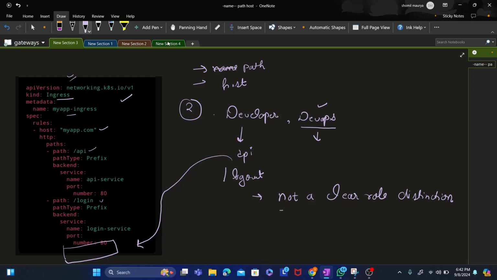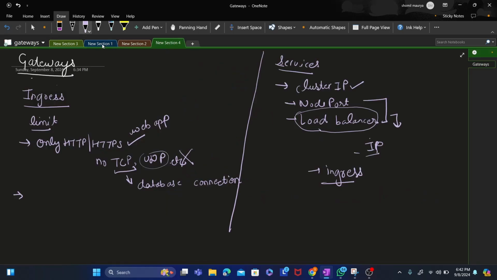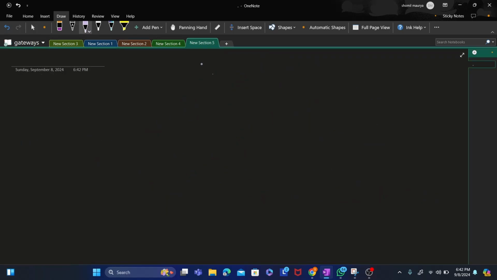Now we will look at what gateways are. First of all, gateways support HTTP, HTTPS as well as TCP, UDP and some others also. This is an advantage: they support more protocols than ingress, which only supports HTTP and HTTPS.